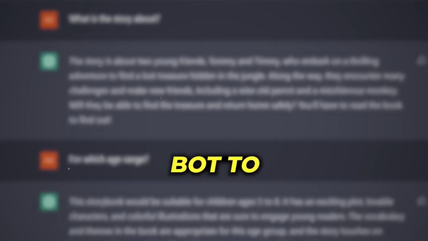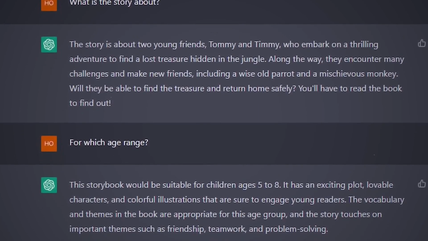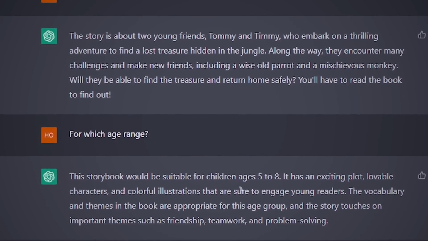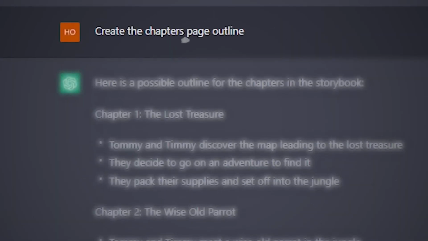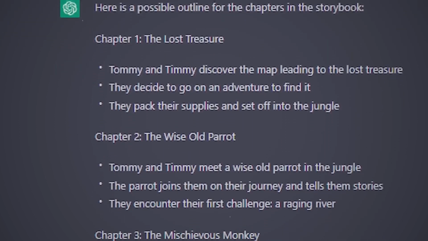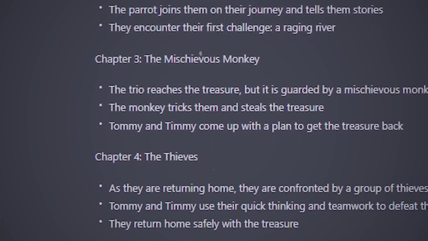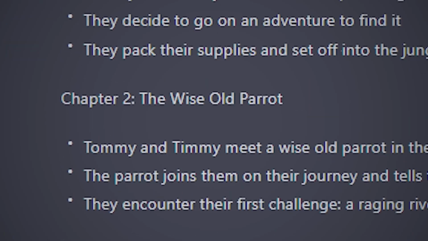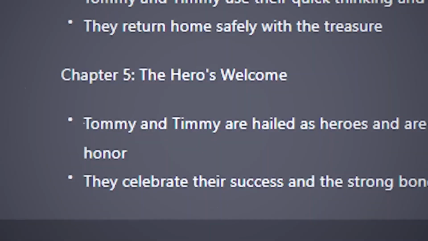Then I asked the chatbot to give me more details about the story, and it came out that the book is for kids between 5 to 8 years old. The next step was to create the story outline. As you can see, the chatbot has generated the chapters, and each chapter includes the scenes in detail. Chapter 1, Chapter 2, Chapter 3, 4, and 5.